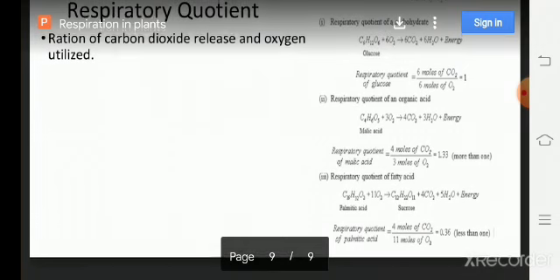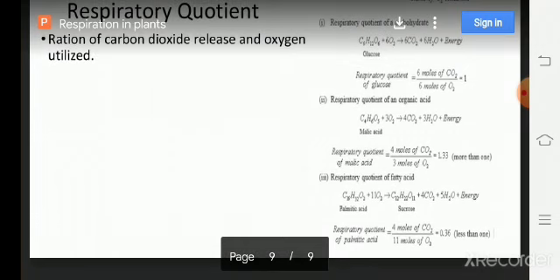Here, the RQ value in case of carbohydrates is unity, or 1, and in case of fats the RQ value is less than 1. Just observe these equations, which are kept at the side of the slide.